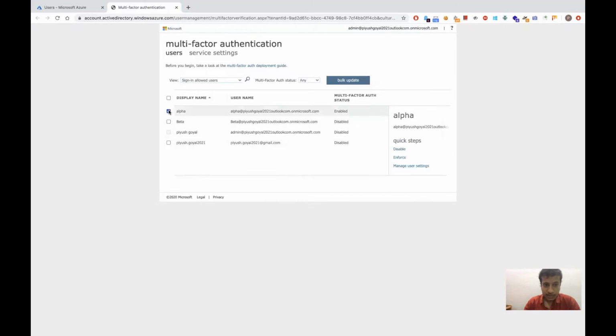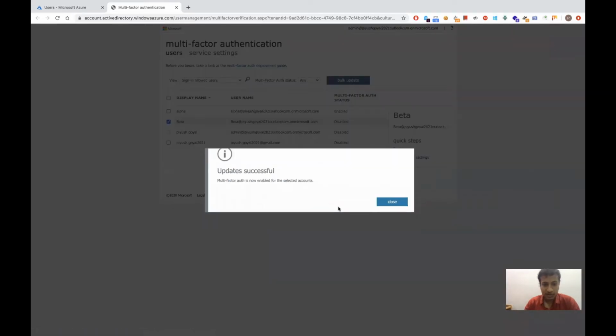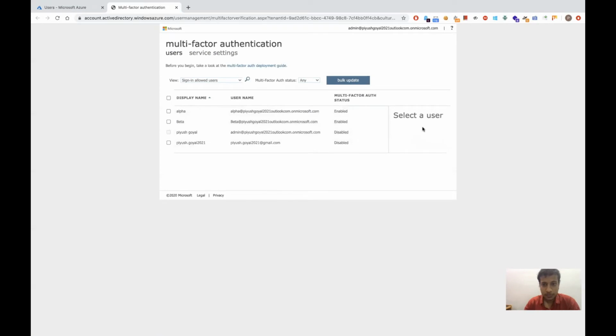So let's see, okay, this user has not been registered. We can manage user settings, or we can enable multi-factor authentication this way. Okay, so we have enabled it, and we can see it enabled. After enabling, the settings can be enforced after the user has registered their mobile number with Microsoft.